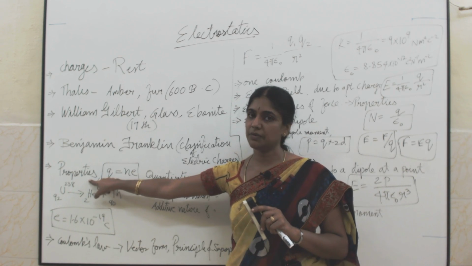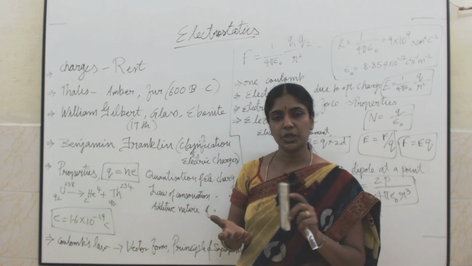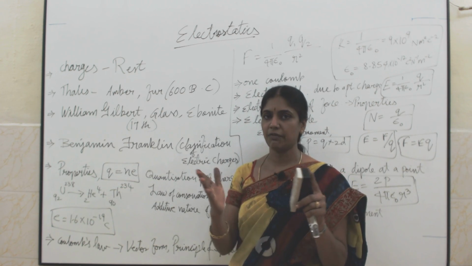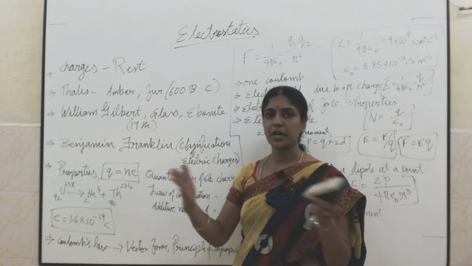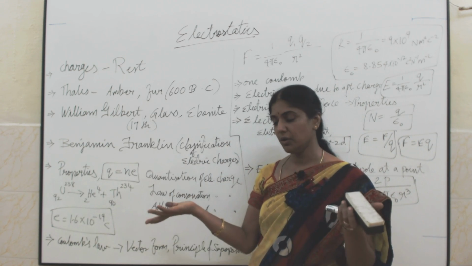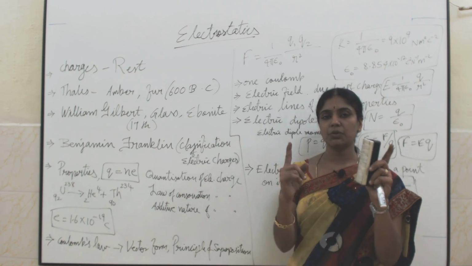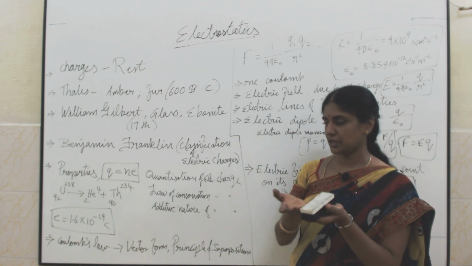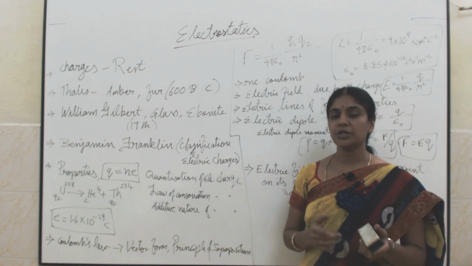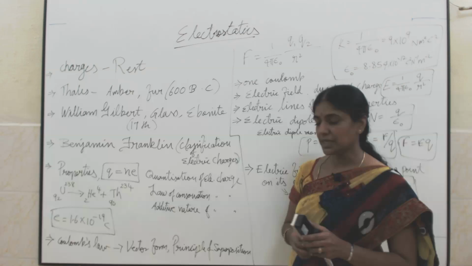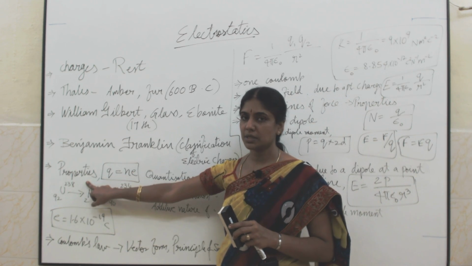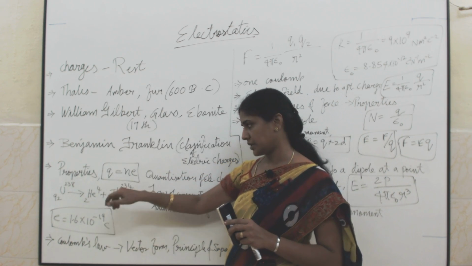Properties of the charges: first we will see how like charges behave. Take two like charges, say both positive. Will they repel or attract? Definitely they will repel. Two positive charges repel, and two negative charges also repel. If there is one positive charge and one negative charge, they will definitely attract. So that is the first property of electric charges: like charges repel and unlike charges attract. A small experiment was also seen about this.